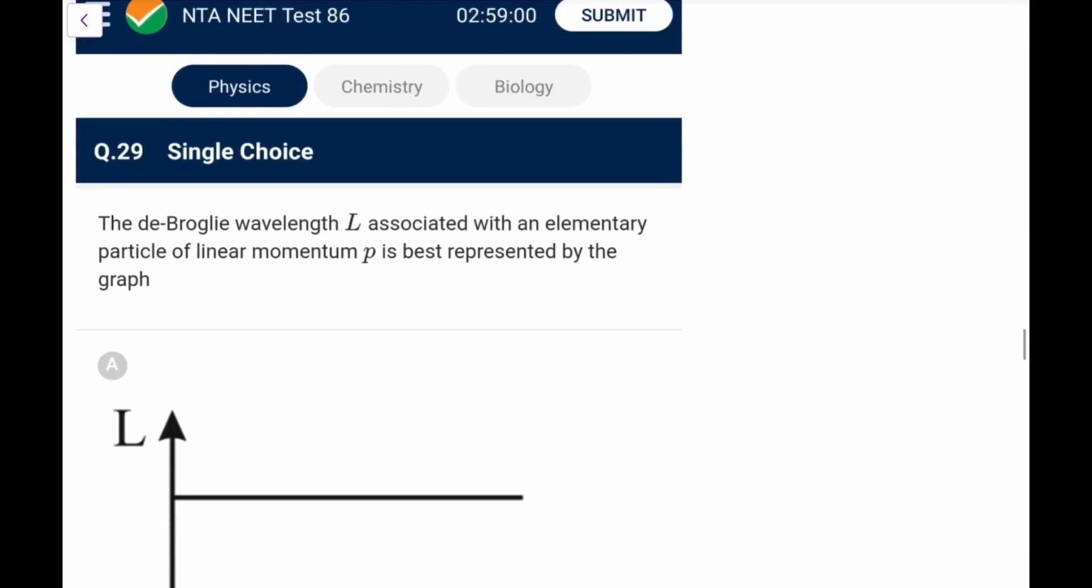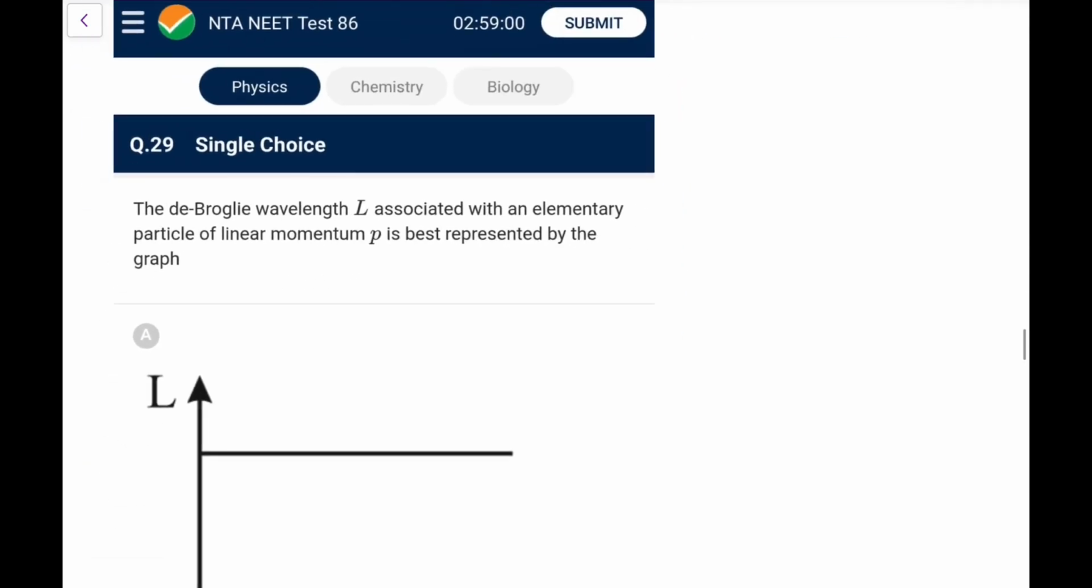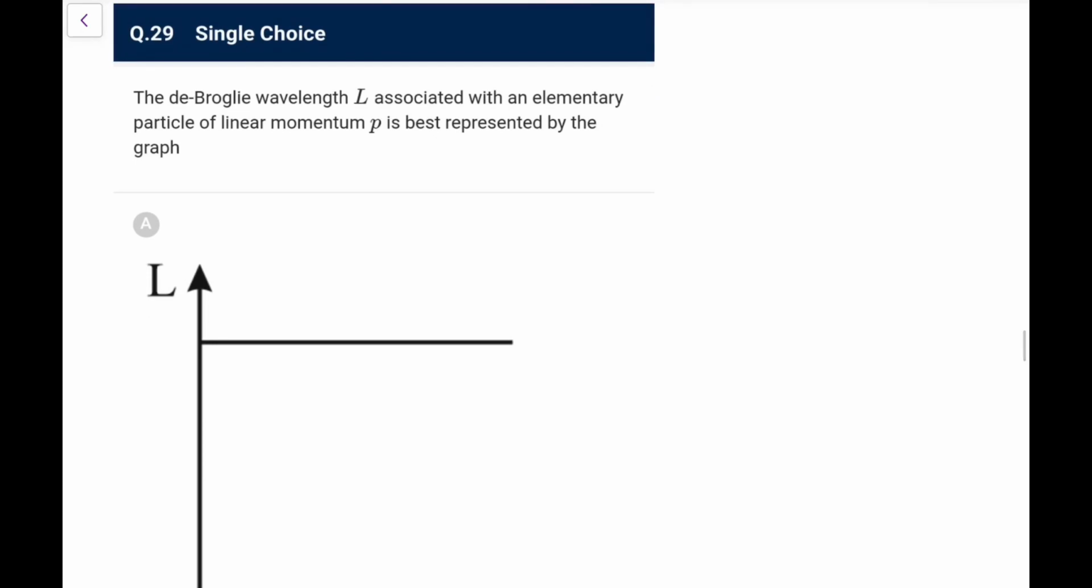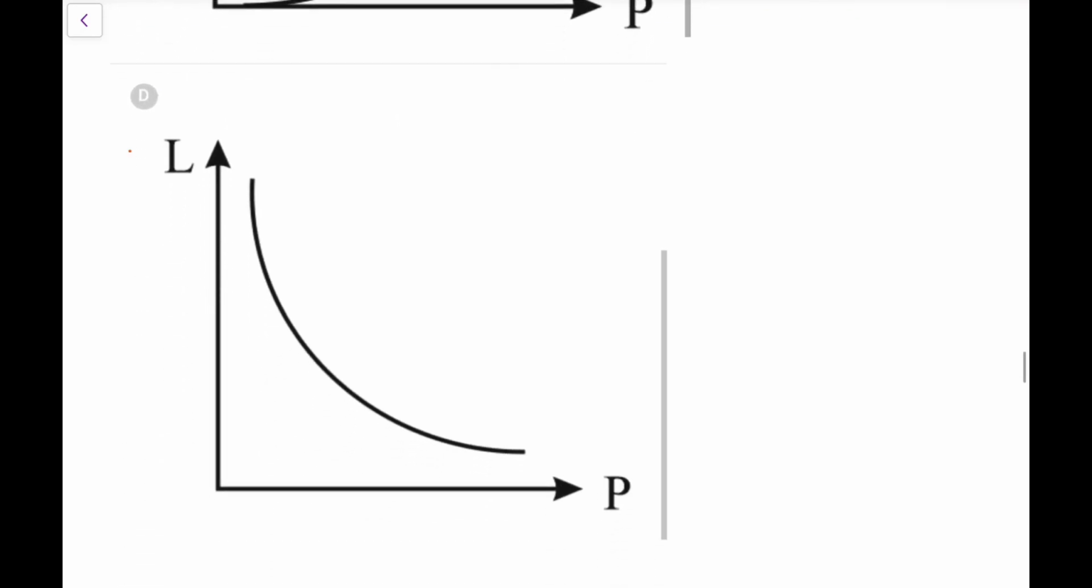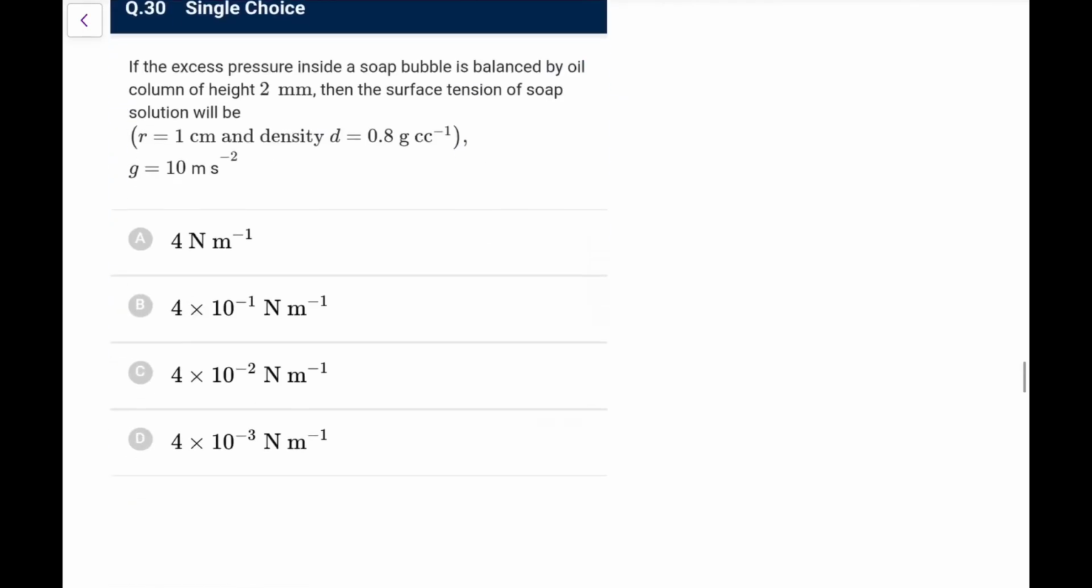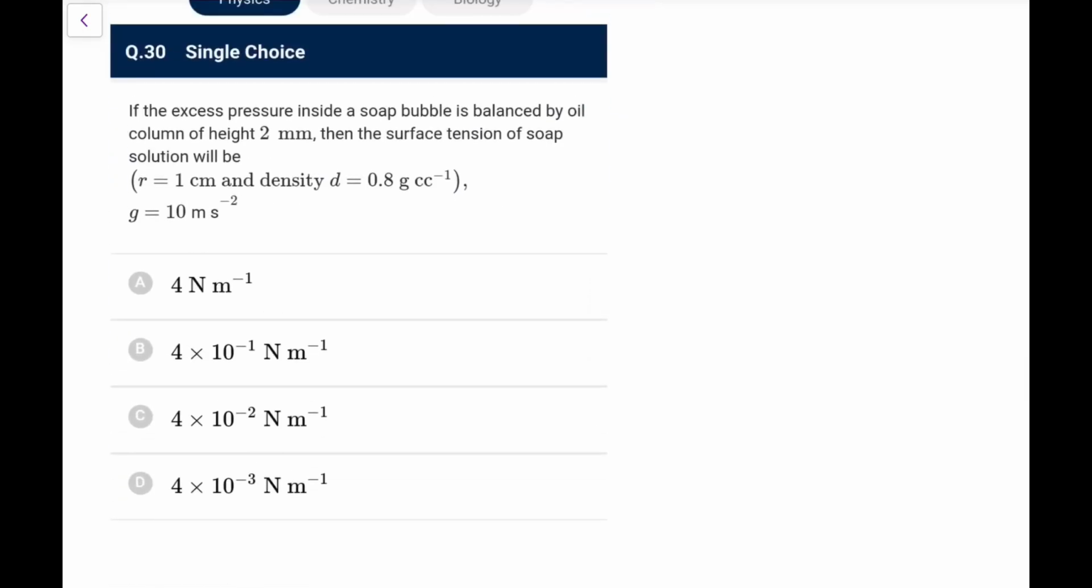Next one. The de Broglie wavelength associated with an elementary particle of linear momentum P is best represented as the de Broglie wavelength lambda. So lambda is h by p, that is going to be an inverse curve, not the A, not the B, not the C, it would be D, the inverse curve. So we can go for option D here. The figures are too big, I have to take 4 screenshots for this question.